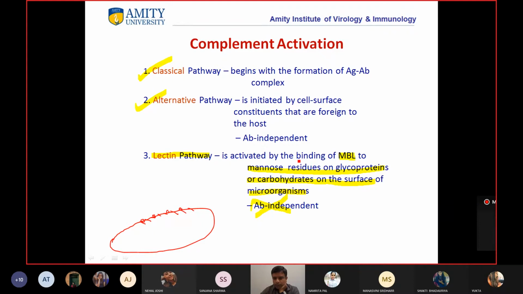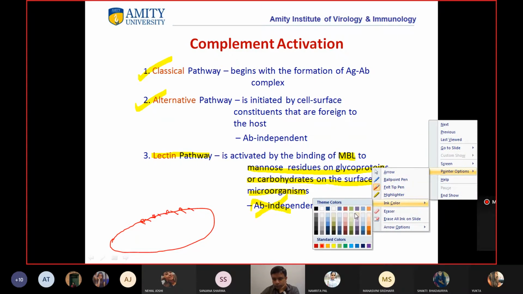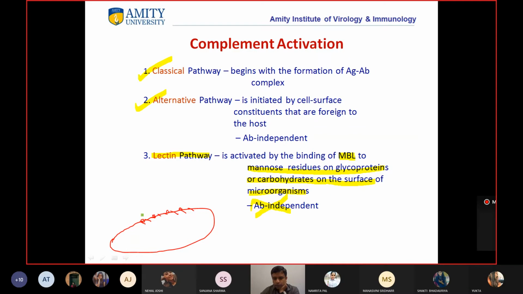What is written here is activated by the binding of MBL. Now the MBL protein will bind to these mannose, and this binding will initiate the MBL pathway.